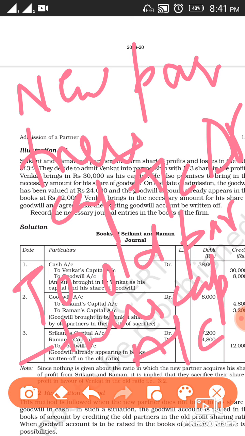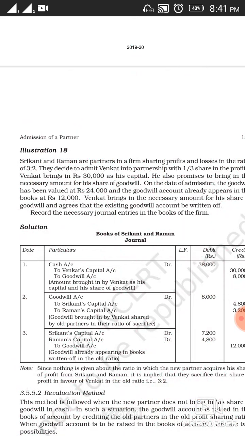So this is how we are going to deal with the amount of goodwill that will not be brought by the new partner in cash, but will be adjusted through their capital accounts.